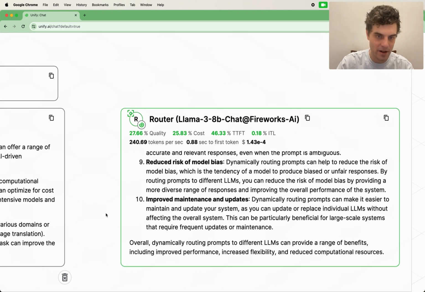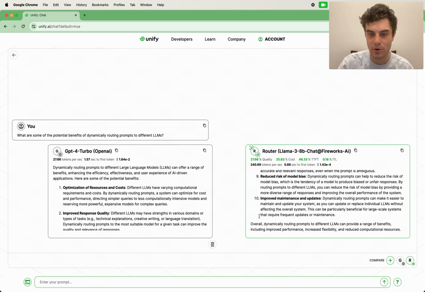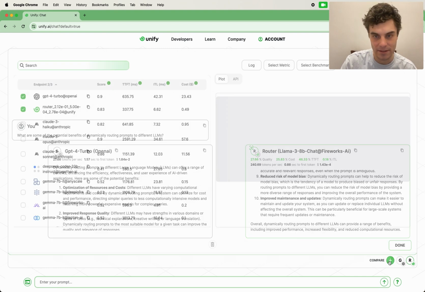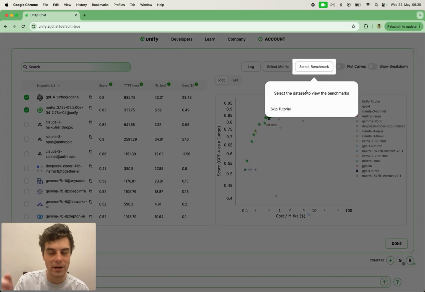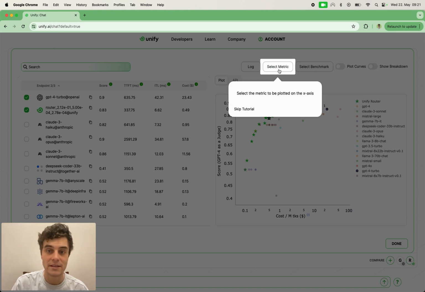Okay, so that's just a bit of a taster. So now if we want to have a lot more control over actually configuring our router, we can go to this compare interface. And what we get here, well, let's quickly go through the tutorial. So we have quite a few buttons here. This one enables us to select the dataset to view different benchmarks. This enables us to select the metric on the x-axis. By default, this is cost per million tokens, but it can be inter-token latency or time to first token.